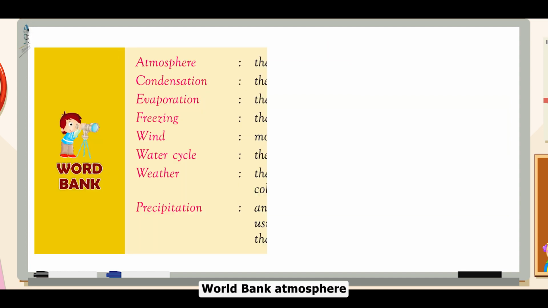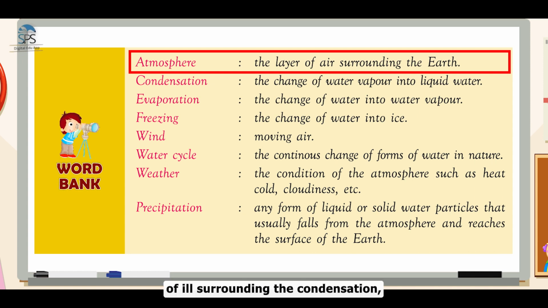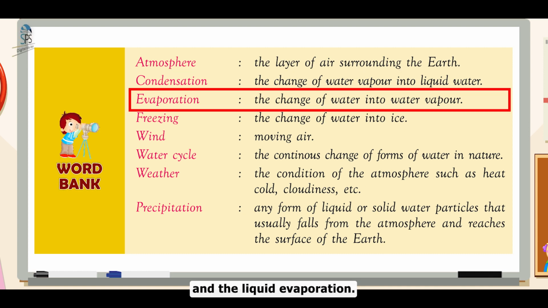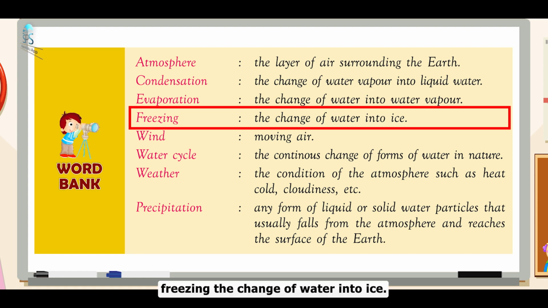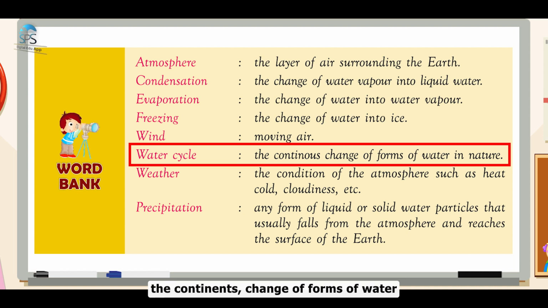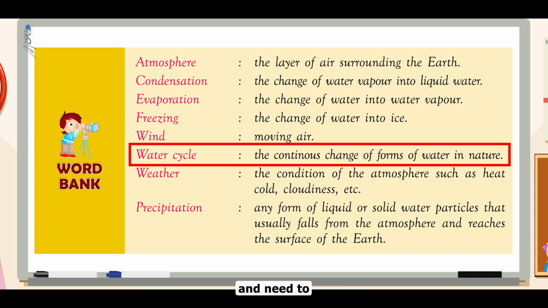Word bank. Atmosphere: the layer of air surrounding the earth. Condensation: the change of water vapor into liquid. Evaporation: the change of water into water vapor. Freezing: the change of water into ice. Wind: moving air. Water cycle: the continuous change of forms of water in nature.